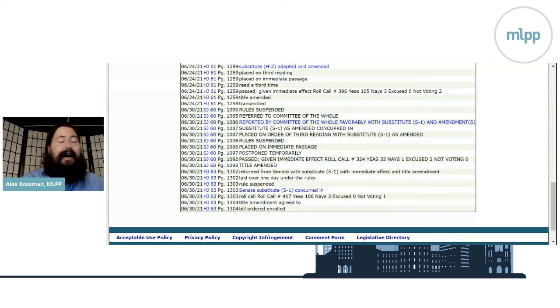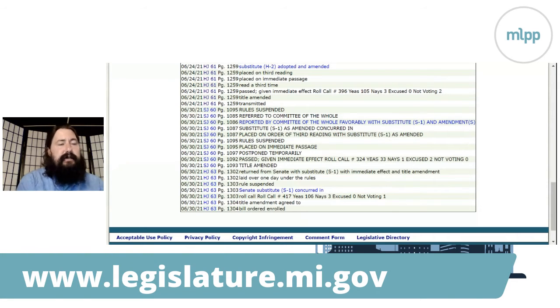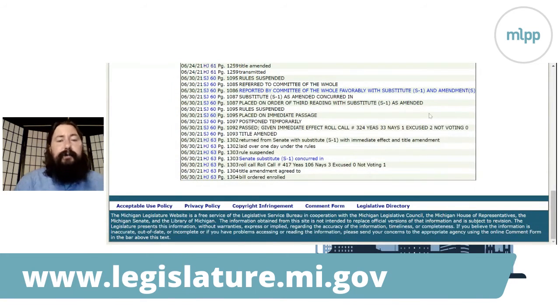And so I try and make as many people as possible aware of this website and all of the information available. It's really helpful to see where a bill is at in the process, and that in turn can guide your advocacy. Okay, do I need to be looking at the committee or the full House, or is it already passed out of the House? I need to be looking at the Senate. And then also seeing how your individual lawmakers voted on a bill, so you can either praise them for supporting a bill you like, or voice criticism for their vote on a bill you don't like.